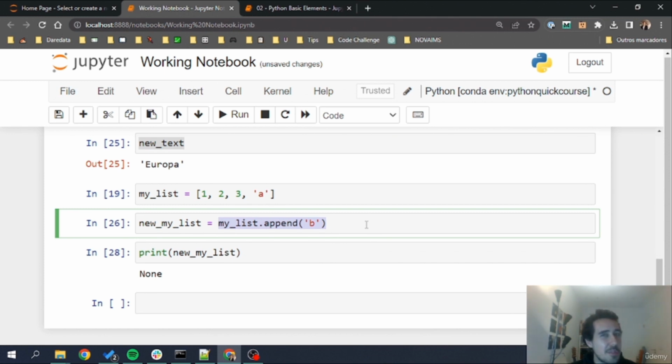I know that this is a bit confusing for starters, but don't worry, because with more exposure, I know that you will master this concept. What's more important from this lecture is that you understand that methods are also tied to the objects that precede them. So when we call a method, normally that method is accessible because of the object type that we are calling, and then it depends on how they work with the object. If the object is mutable, they change the original object. There's no return. We can't return anything to a new variable. If the object is not mutable, meaning it's immutable like a string, these methods will return a new element and we'll have to assign it to something else.